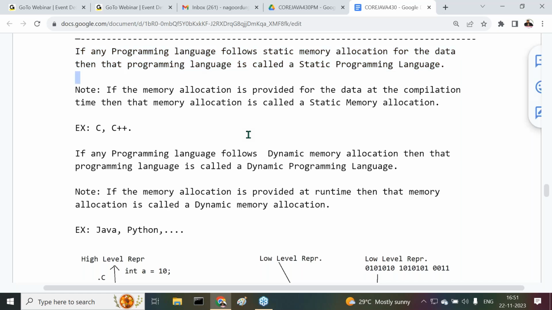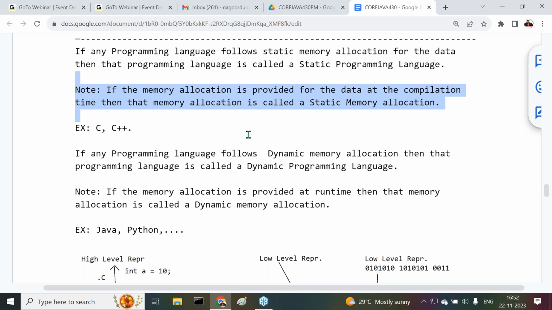Then what is static memory allocation? If the memory allocation is provided for the data at the compilation time, then that memory allocation is called static memory allocation.